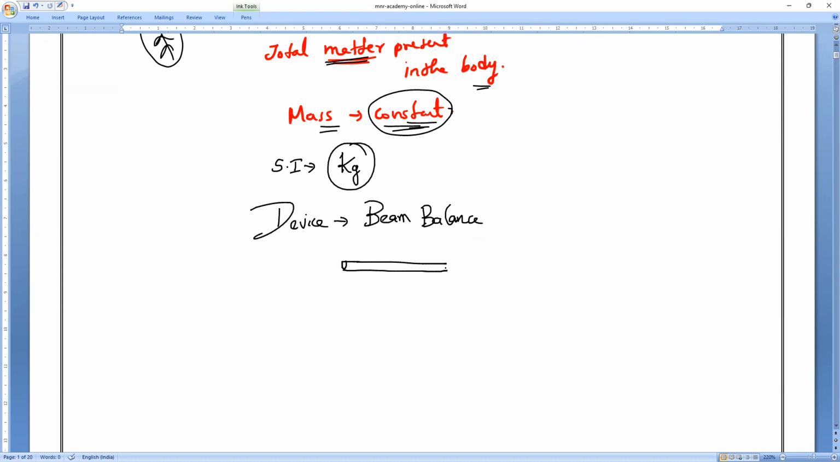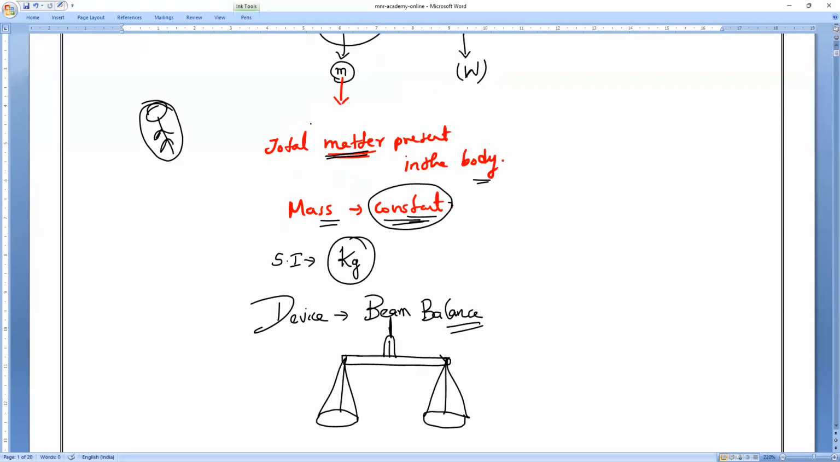I hope you all know the beam balance. Already I have shown you. Am I right, guys? In Tamil, we can say taras. That is what we call a beam balance. Basically, this is the device which we use to measure the mass.